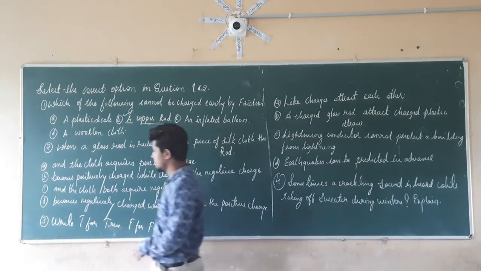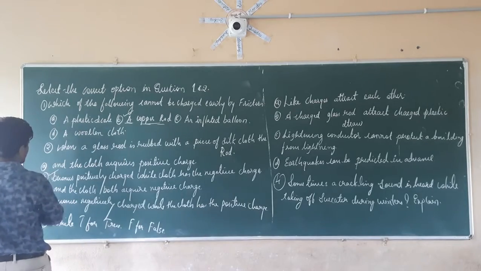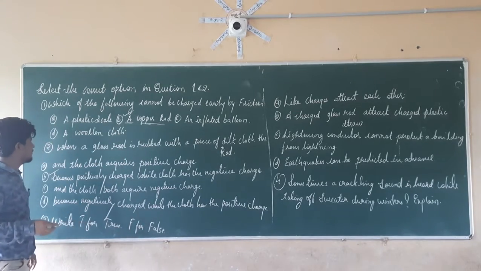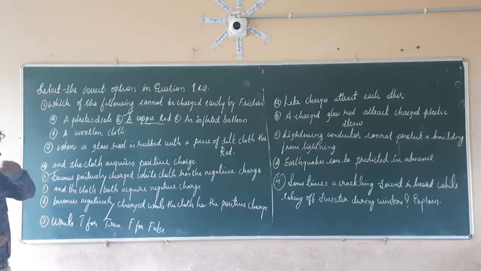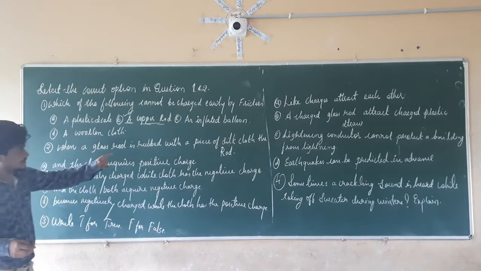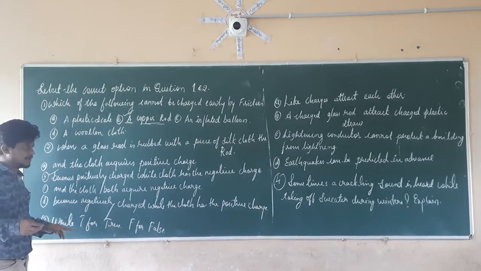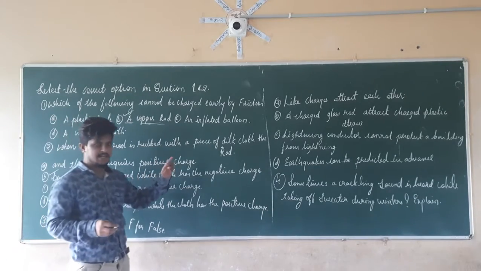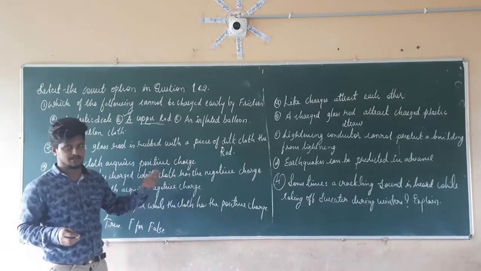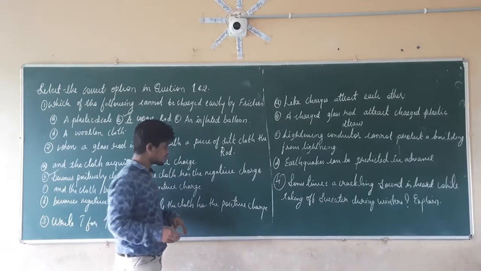So the correct option here is option B. That is, when a glass rod is rubbed with a piece of silk cloth, the rod becomes positively charged while the cloth has the negative charge.